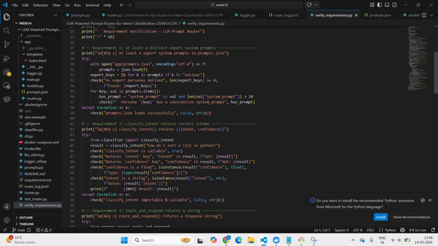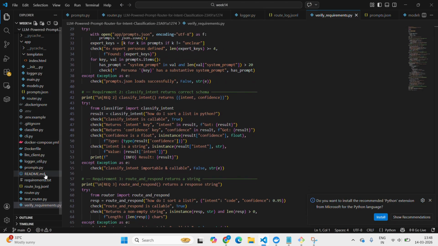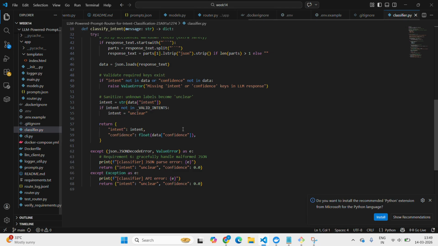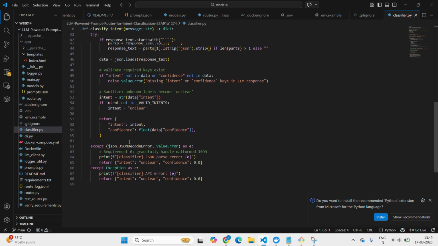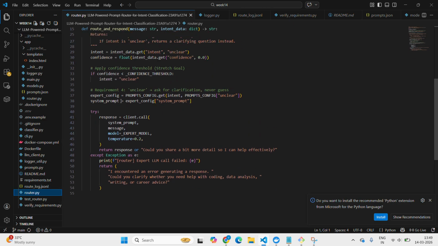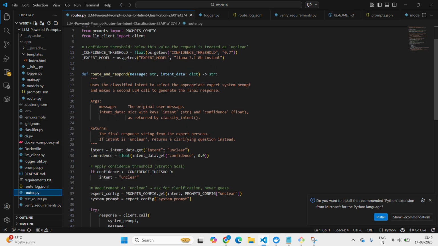These are the requirements. The core requirements are four plus experts in prompt JSON. It is done. Classify intent returns intent and confidence, as I showed. And the third one, route and respond returns a string, and unclear intent produces a clarifying question.